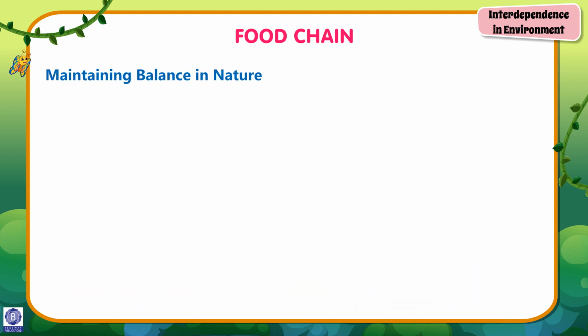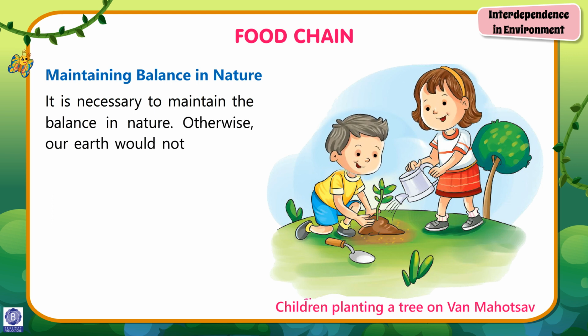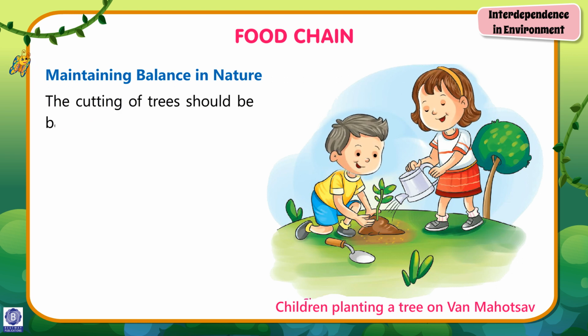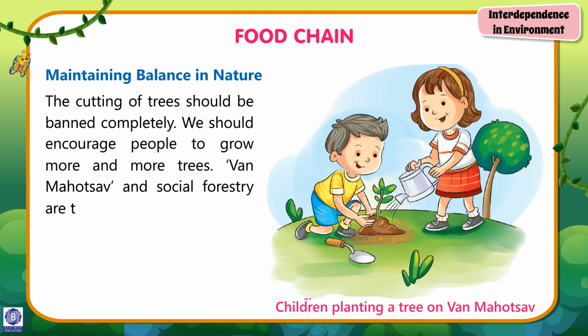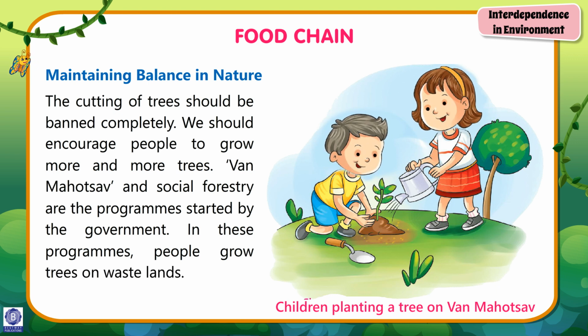Maintaining balance in nature. It is necessary to maintain the balance in nature. Otherwise, our earth would not be a safe place to live in. Following steps should be taken to maintain balance in nature. The cutting of trees should be banned completely. We should encourage people to grow more and more trees. Van Mahotsav and social forestry are the programs started by the government. In these programs, people grow trees on wastelands.